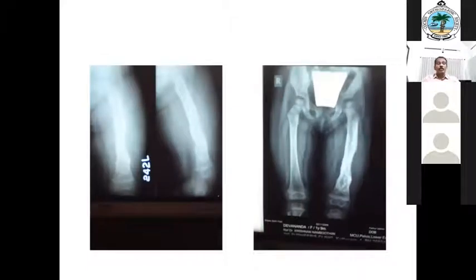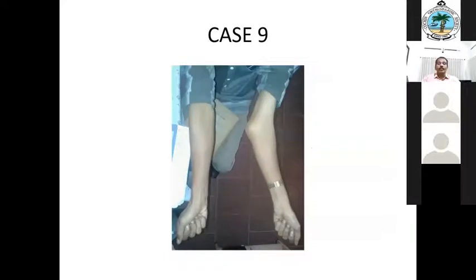So finally, this is the situation. It's almost healed. Even then, there is thickening of the bone. But always remember that this can flare up at any time and can discharge as sinuses. The child presented at 1 year or 1.5 years like that. What is this? Very straightforward, clear-cut case. Just say what it is.